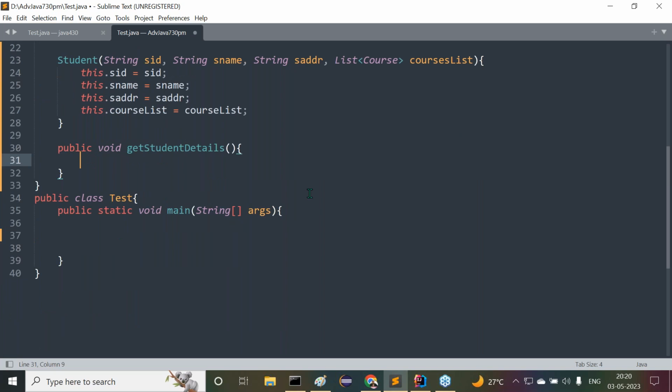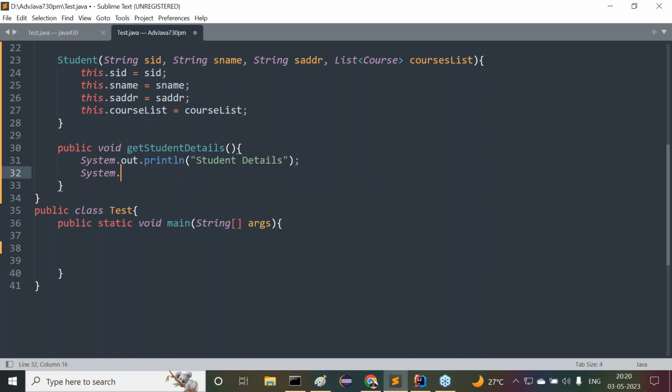Whatever courses are associated with the student, all these details I also want to provide. That's it. Now let me check this one. System.out.println of student details, and System.out.println of one line space.